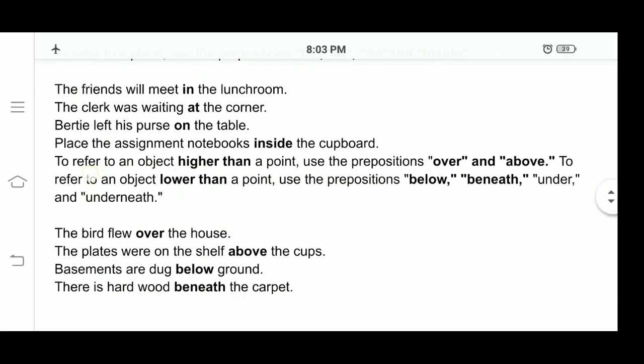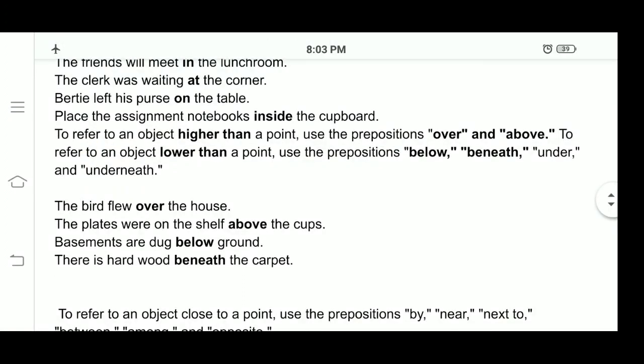To refer to an object higher than a point, use the prepositions over and above. When we refer to an object that is higher than a point, we have to use the prepositions over and above.